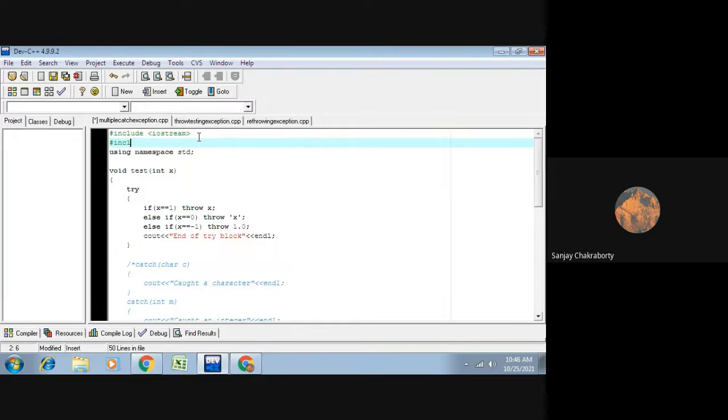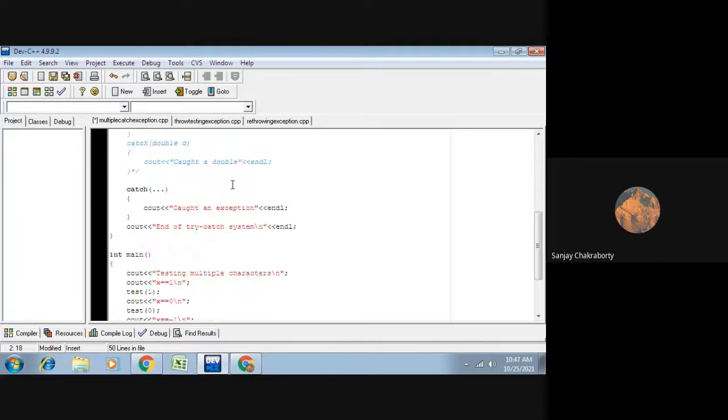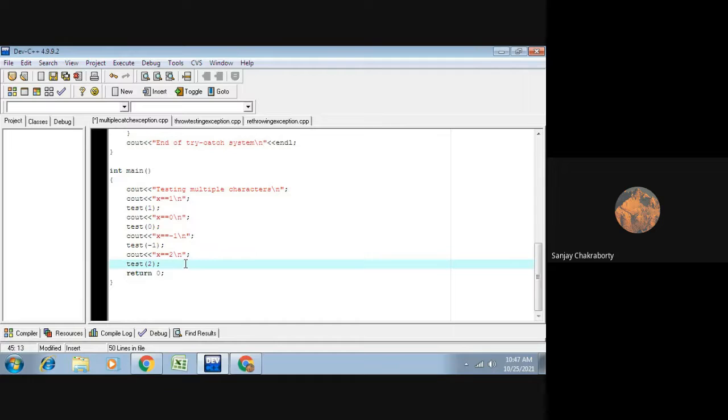Actually, I'm changing the machine today, because I'm not carrying this laptop. In the previous classes I used a different laptop because I'm in the university right now, so I'm changing the machine. That's why I'm facing this problem. So no problem, we can use getch. Let me test it. All of you can try it.